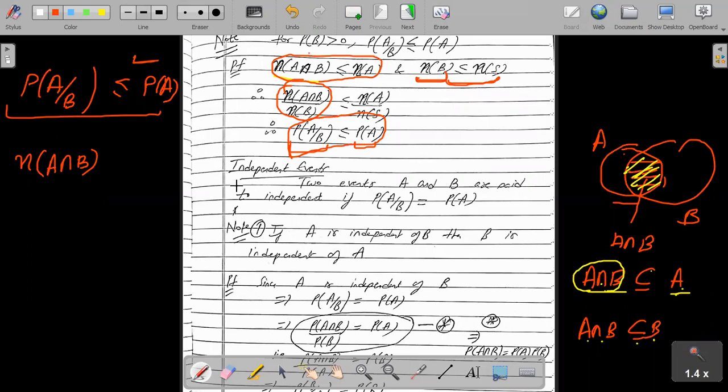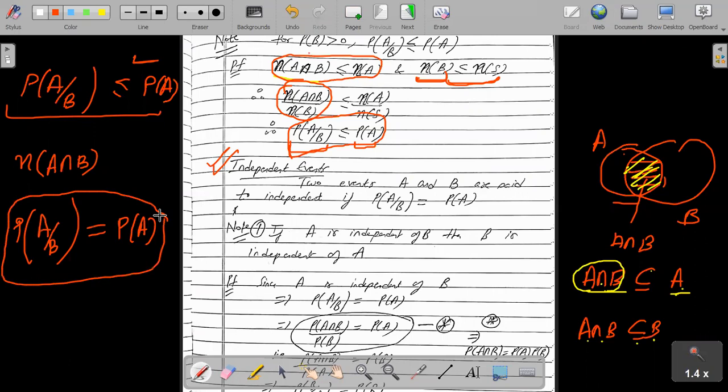So from here, we get some mathematical result of independent events also. So independent events means what? They are not affected by each other. So probability of A mod B is the probability of occurrence of A such that B has already occurred. So obviously, अगर ये दोनों independent हैं, then in that case, what will happen? They will not affect each other. So ऐसा नहीं है कि there will be some effect of occurrence of A on the occurrence of B, or of occurrence of B on occurrence of A. So in this case, the probability of A mod B will be same as probability of A. Means A का होना B के होने ना होने से इफेक्ट नहीं होगा.